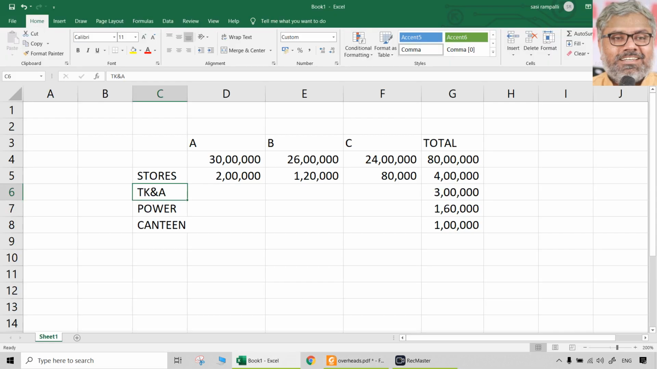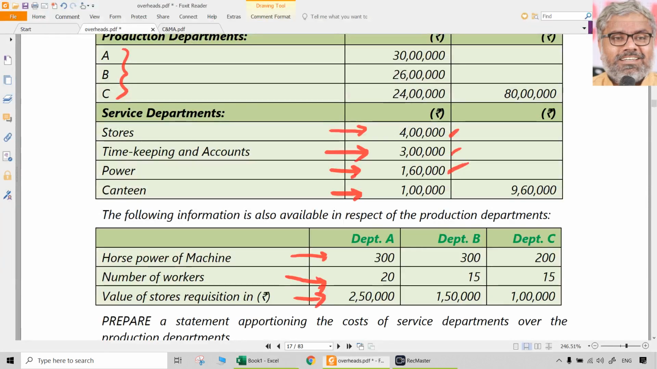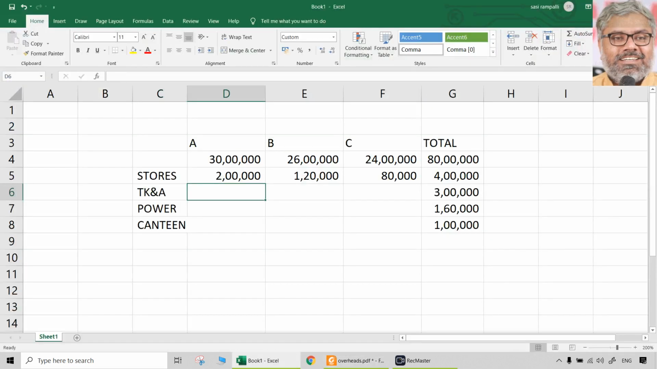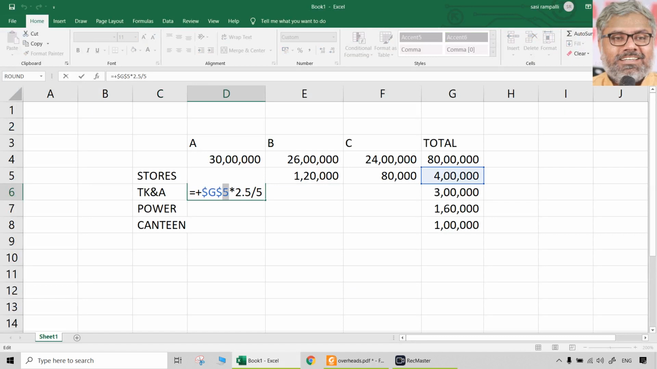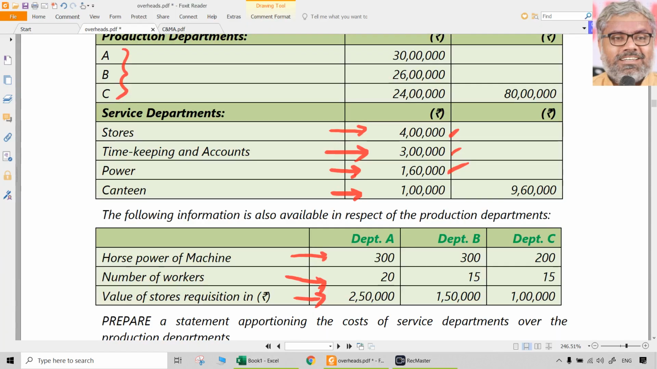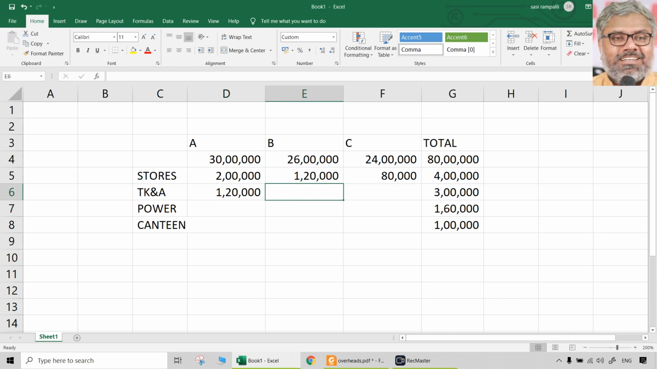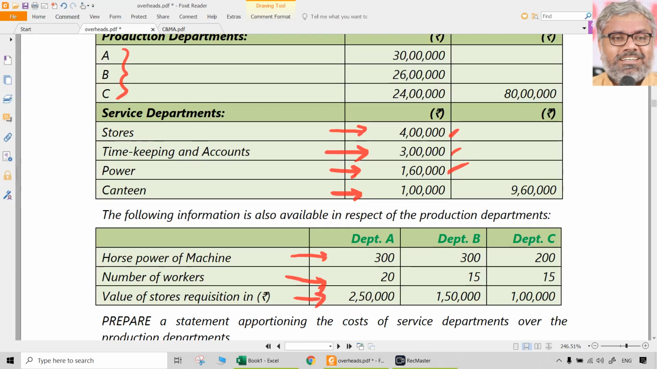3 lakhs, timekeeping and accounts. What is the best basis? Timekeeping and accounts, number of workers. So that is 2 is to 1.5 is to 1.5. Again divided by 5 is common, but numerator is different. So total whatever it is into 2 by 5, 20 by 50 you can say, 2 by 5, 1.5 divided by 5, and same for C also. Total always you check, 3 lakhs, but you have to do it on calculator by the way.